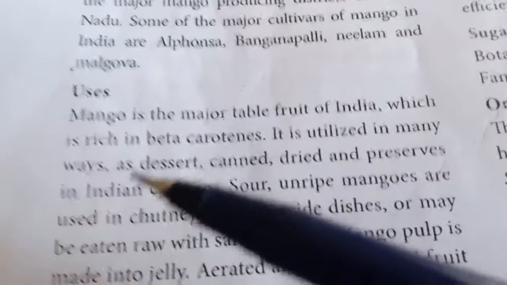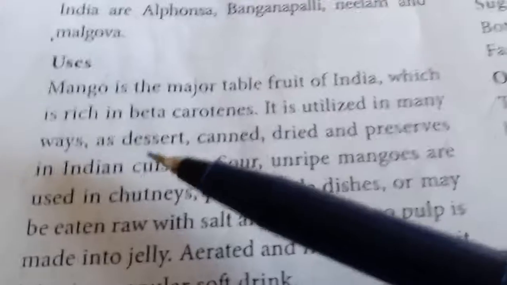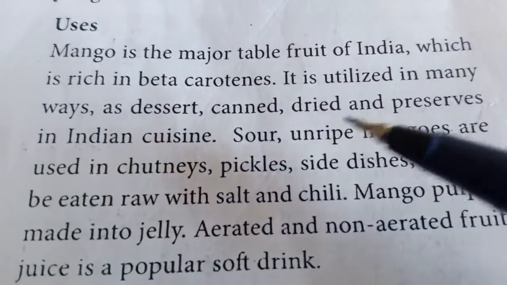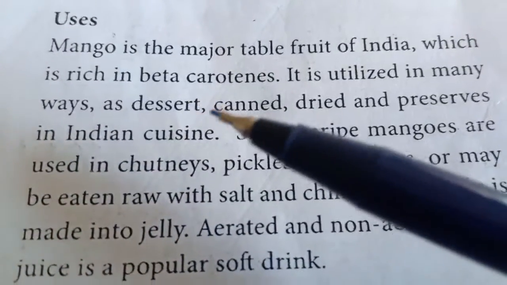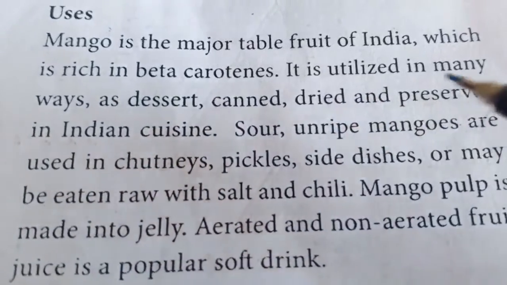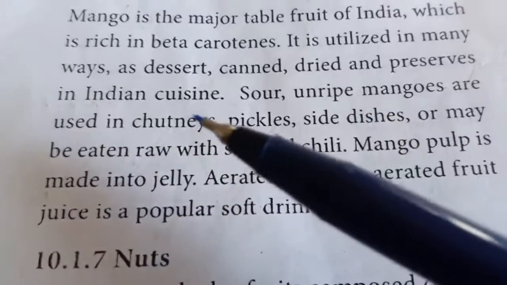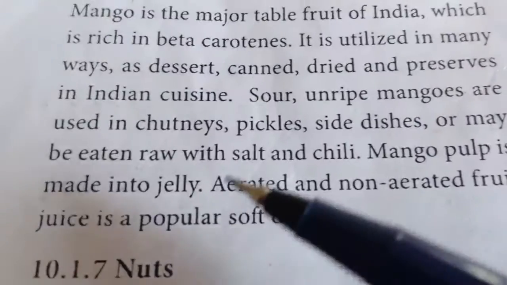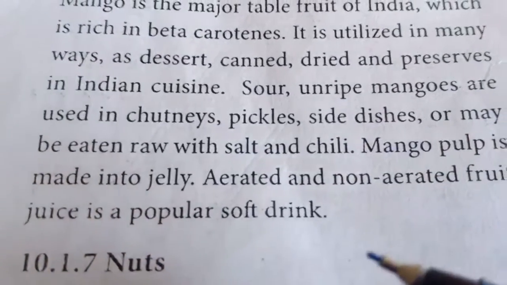This mango is rich in beta carotene and used for making desserts, canned, dried and preserved in Indian cuisines. You can make pachadi, or pickle it in a jar to preserve it, or dry it and make vathal. So we can do anything. Unripe mangoes are used for making chutneys, pickles, side dishes, and they can be eaten raw, just with chili powder and salt.